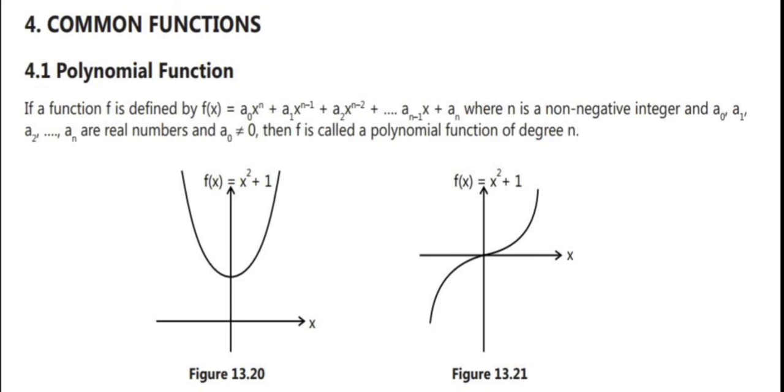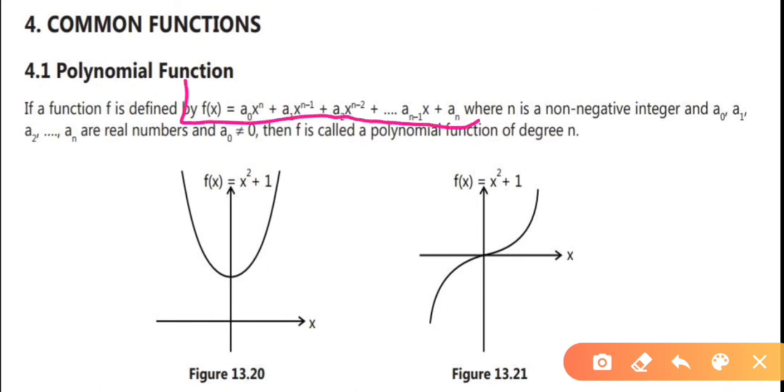It is nothing but your polynomial function equation, where n is a non-negative integer and a0, a1, a2, and so on up to an are real numbers, and the condition is a0 is not equal to 0. Then f is called a polynomial function of degree n.